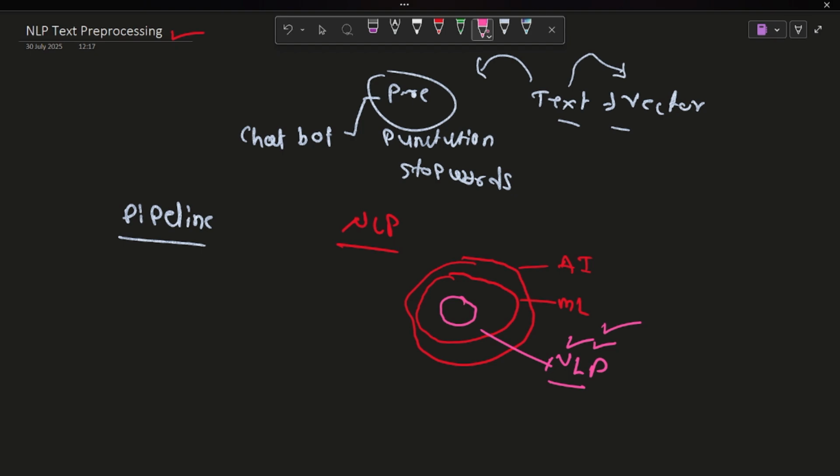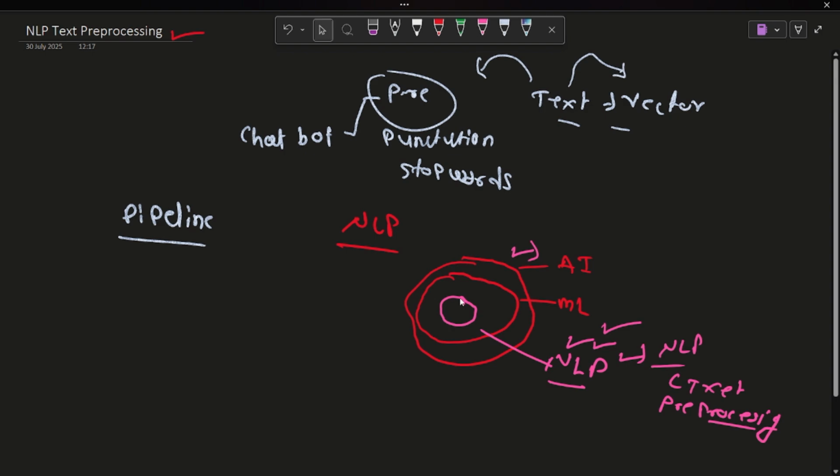But we have text data, basically raw data. Raw data is messy, full of noise, punctuation, stop words, and many more things. So we need to remove all these punctuation marks and stop words. This is called NLP text pre-processing.